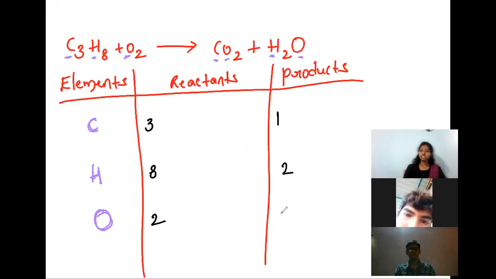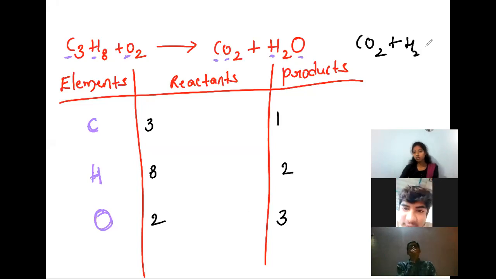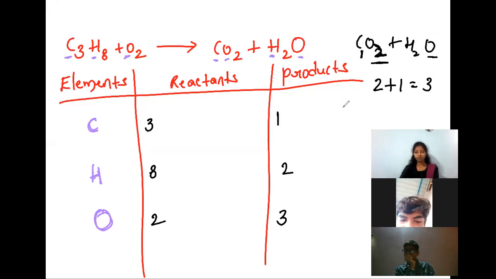Product side? 3. In CO2 we have oxygen and in H2O also we have oxygen. Here two oxygens and here one oxygen, total 3. And in CO2, this 2 belongs only to oxygen, not to carbon. Carbon is only 1.